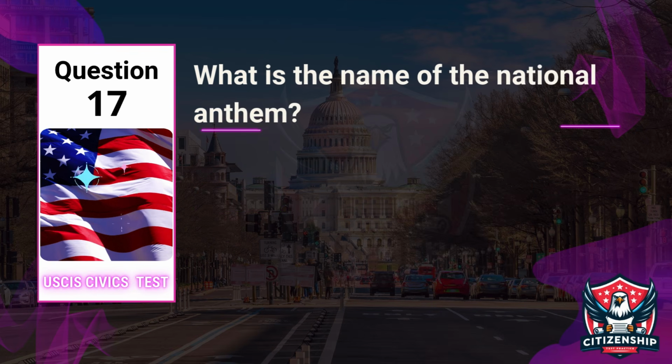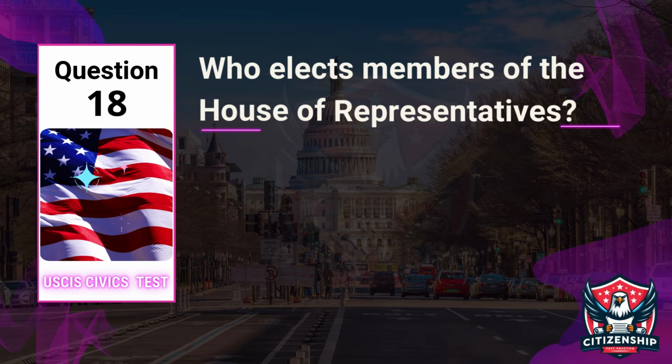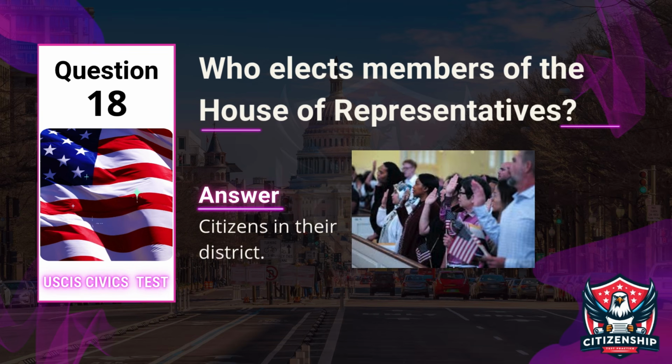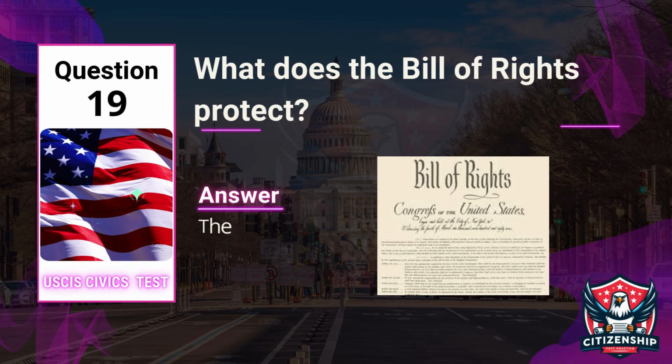Question 17. What is the name of the national anthem? Answer: the Star-Spangled Banner. Question 18. Who elects members of the House of Representatives? Answer: citizens in their district. Question 19. What does the Bill of Rights protect? Answer: the basic rights of Americans.